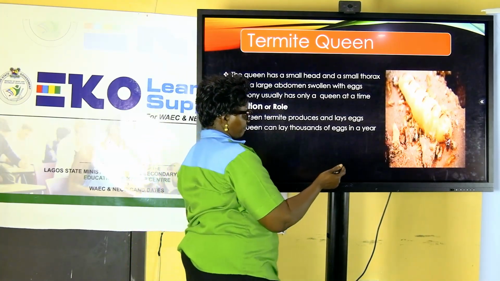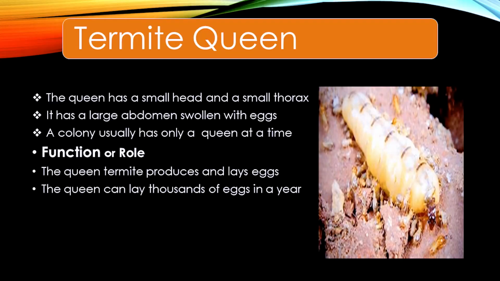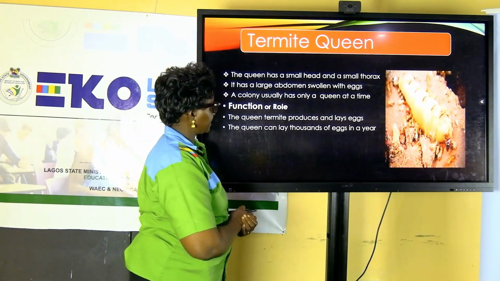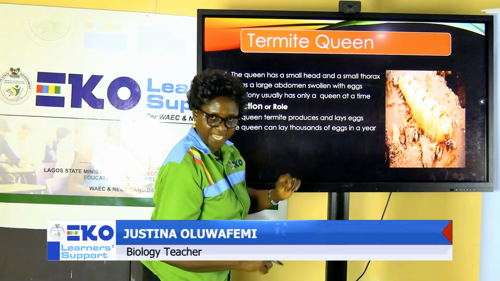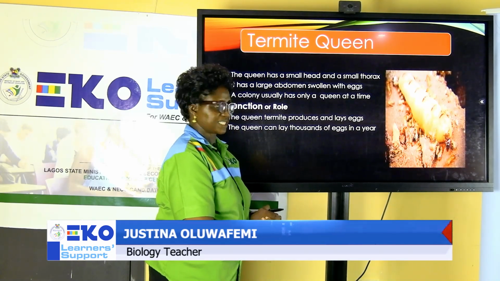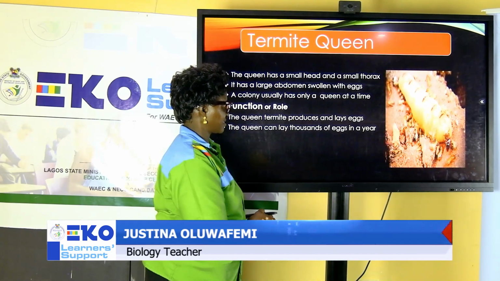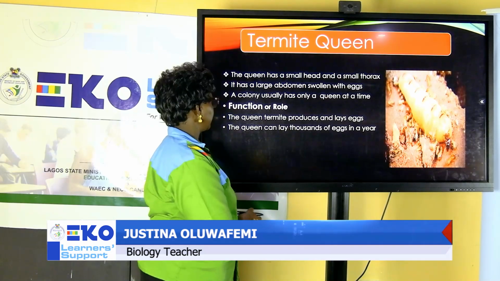Look at the size of a queen. When you look at the size of this, you have a number of other colony members around the queen. But look at the size of the queen. The queen has a small head and a small thorax. When you look closely at this image, you will see the head and the thorax of the queen.